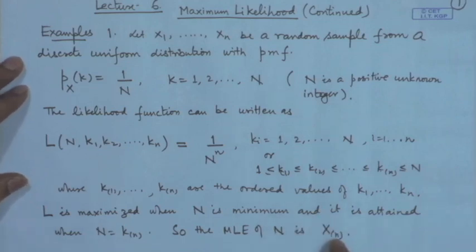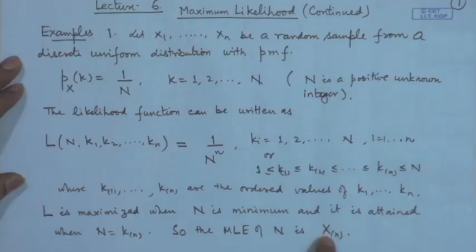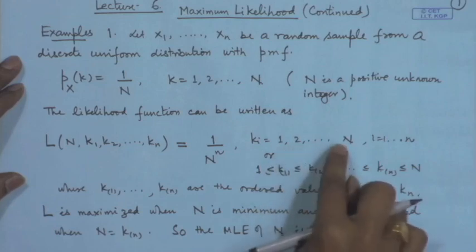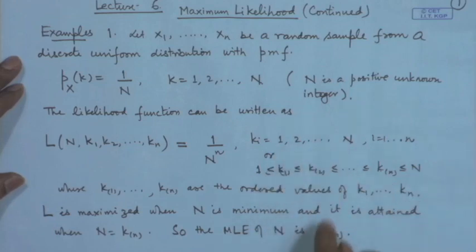You can notice the analogy with the continuous uniform distribution, which we discussed in the previous class. In the continuous uniform distribution on the interval 0 to theta, the maximum likelihood estimator for theta was also the largest order statistic, that is x n. So, in the discrete uniform case also the same thing is happening. The only difference here is that the x i's are taking positive integral values.